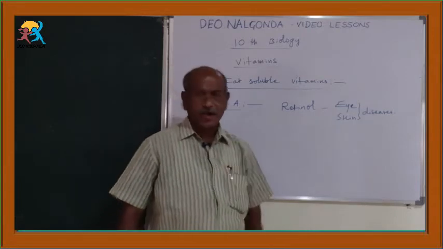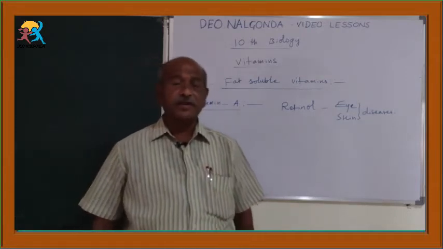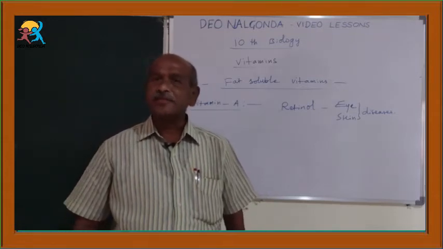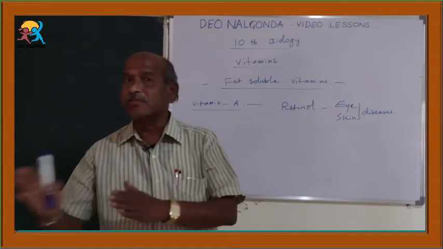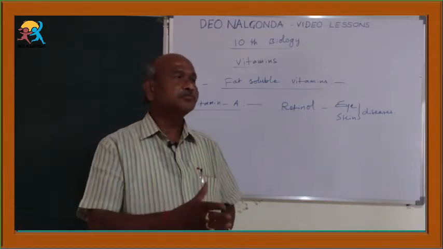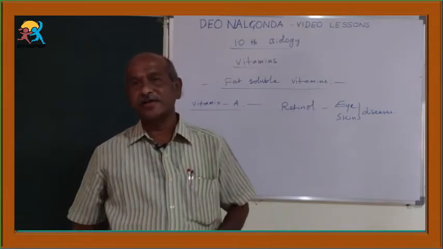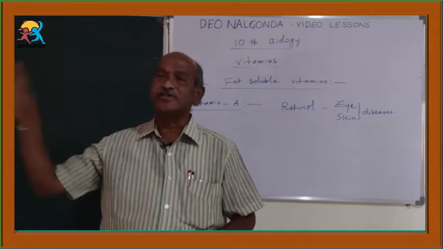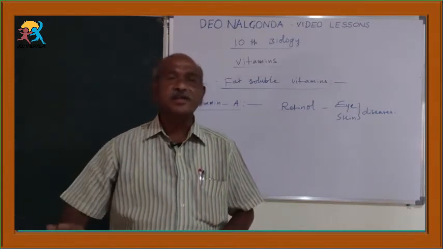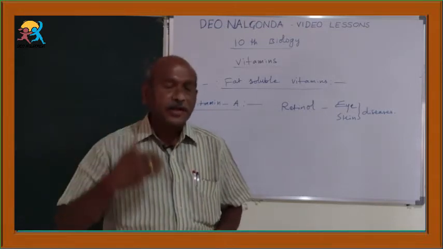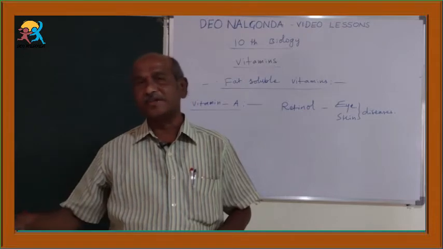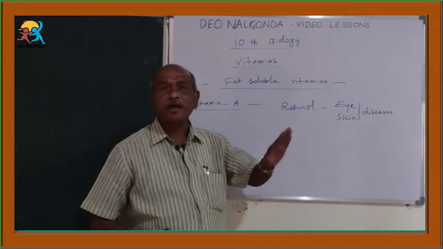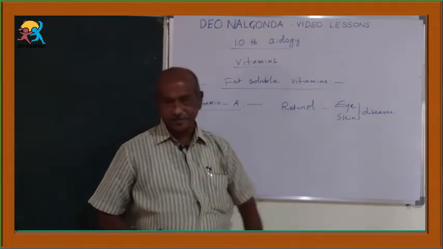What are the characters? Eye diseases. First of all, deficiency of vitamin A causes night blindness. The person is blind at night. In the daytime sufficient light is present, so a person can see all kinds of things. But in dim light and at night, they can't see the objects. That is called night blindness, the first important characteristic feature of eye diseases.